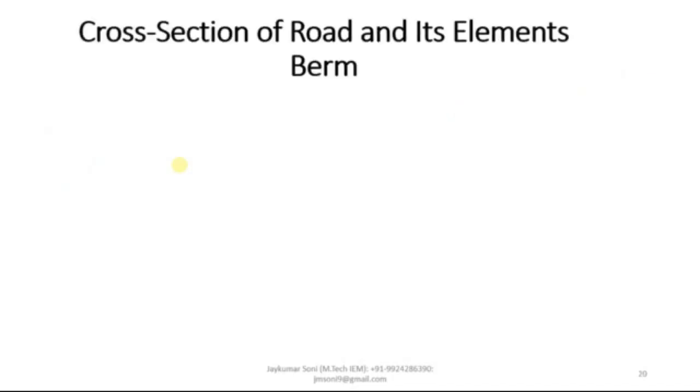Now let us discuss the berm. There is a small definition of berm which is provided: the distance between the road and the inner edge of the borrow pit is called berm, and it is used to prevent erosion of the embankment soil.